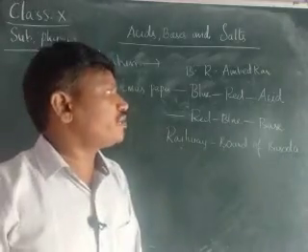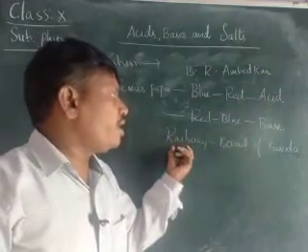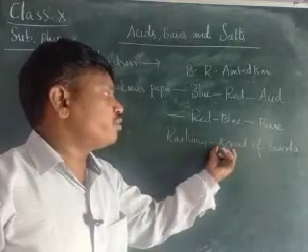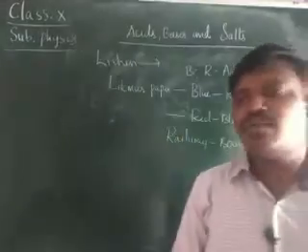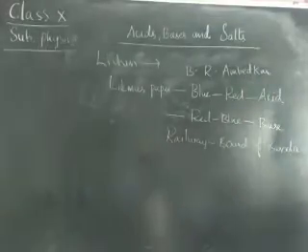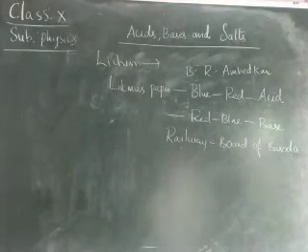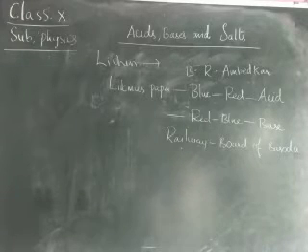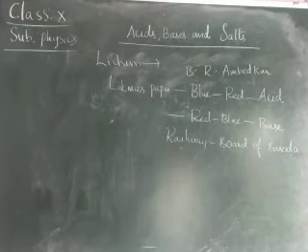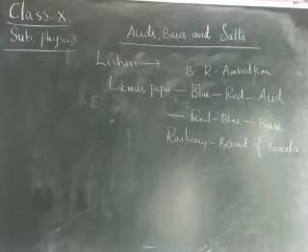Therefore, B.R. Ambedkar means blue to red is an acid. Railway Board of Baroda: R means red, B means blue. Red to blue is a base. Like that, we can easily remember the codes. By using the codes, you can easily remember which is an acid, whether it changes blue to red or red to blue. If it is changing from blue to red, it is an acid. If it is changing from red to blue, it is a base, children.